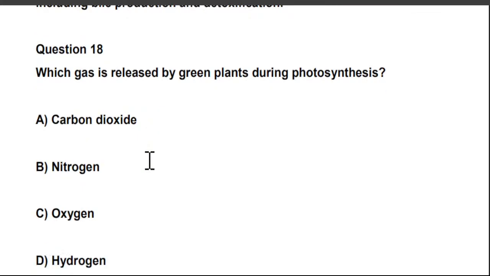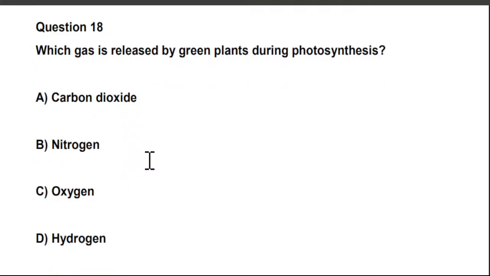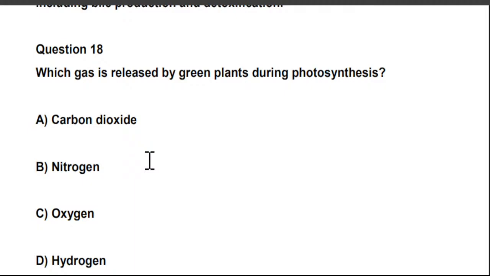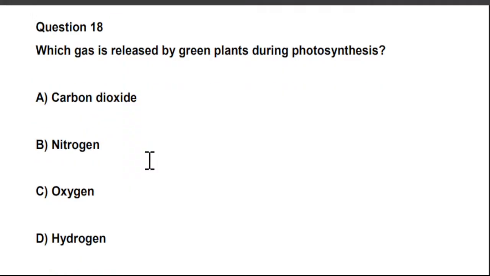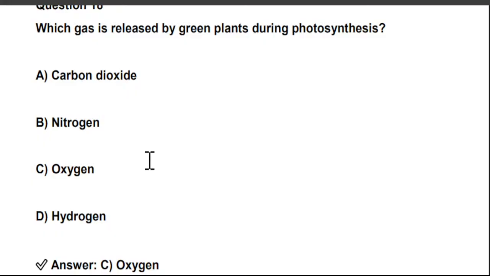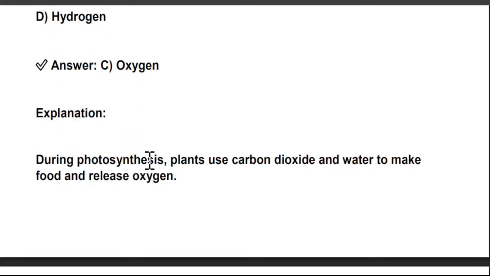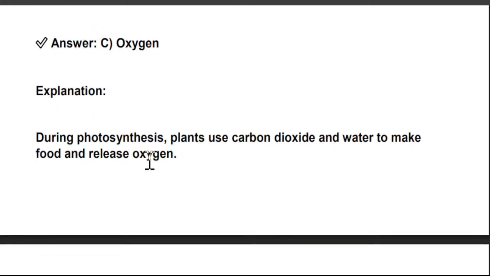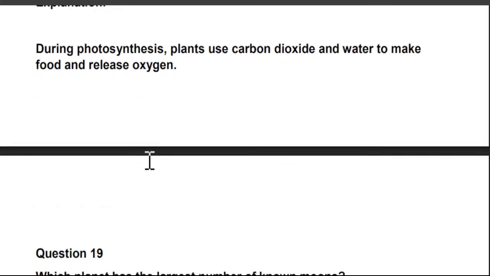Which gas is released by green plants during photosynthesis? There are four options given over here. A. Carbon dioxide, B. Nitrogen, C. Oxygen, and D. Hydrogen. That is oxygen. During photosynthesis, plants use carbon dioxide and water to make food and release oxygen.